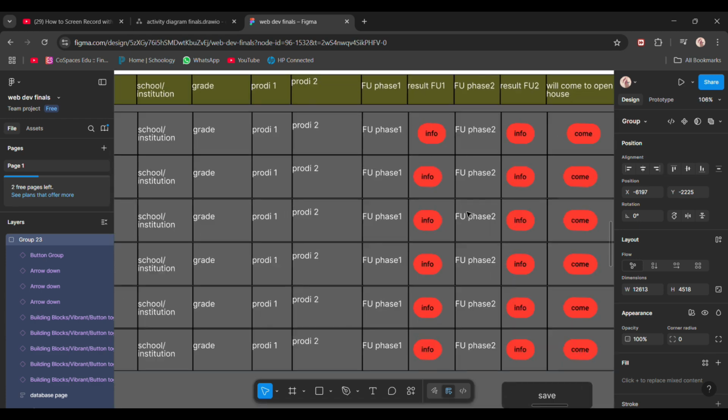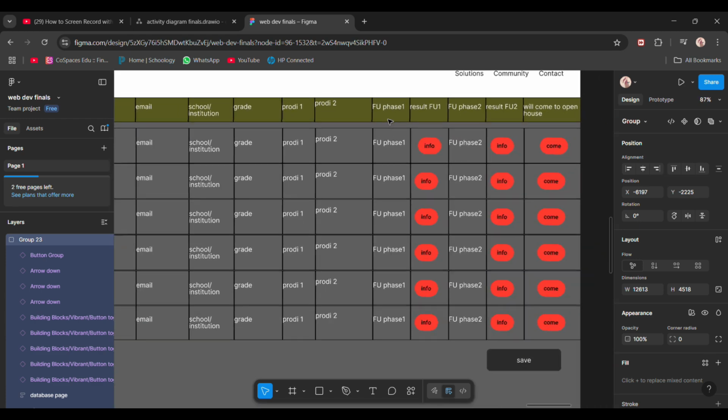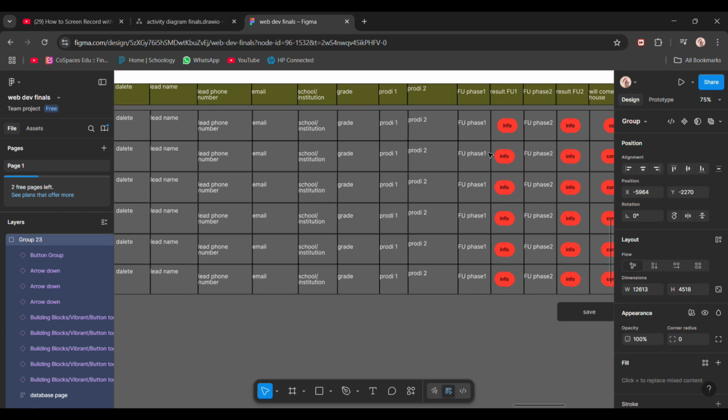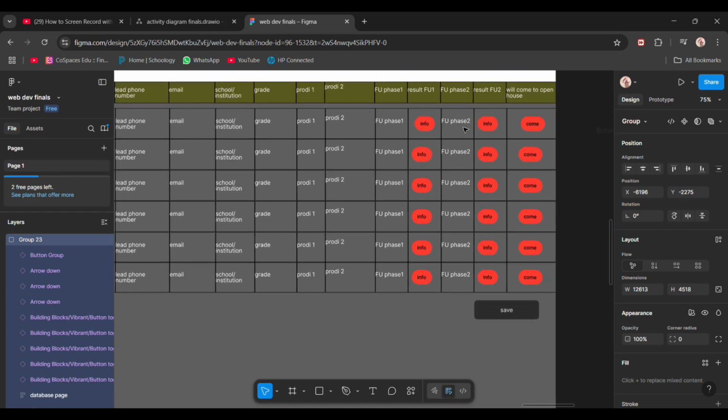So in here you can see there's the prodi one, the grade, the school, tuition, and so on. The school or institution, and then whether they will come to the open house or not. So basically you can edit this as much as you want. It can be used for the registration or application. So it's very versatile.